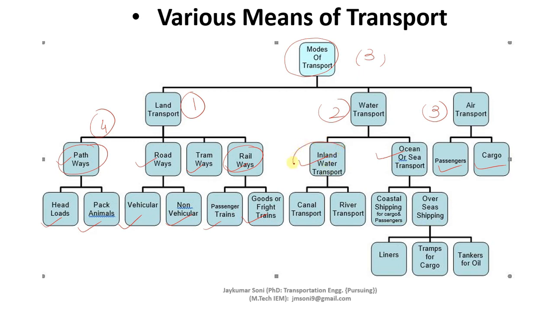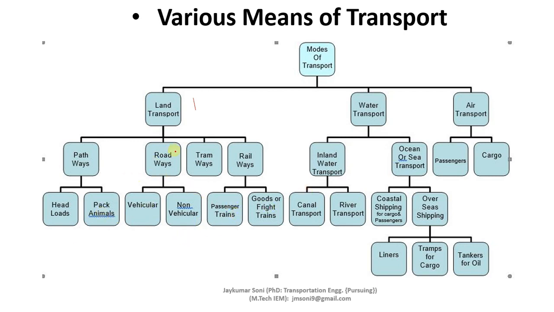Inland waterways or inland water transport can be divided into canal transport and river transport. Ocean transport can be divided into coastal shipping and overseas shipping. And overseas shipping can be divided into liners, tramps, and tankers. One by one, we will learn about land transport, water transport, and air transport, covering all these criteria, definitions, terminologies, and their importance. So let us begin.